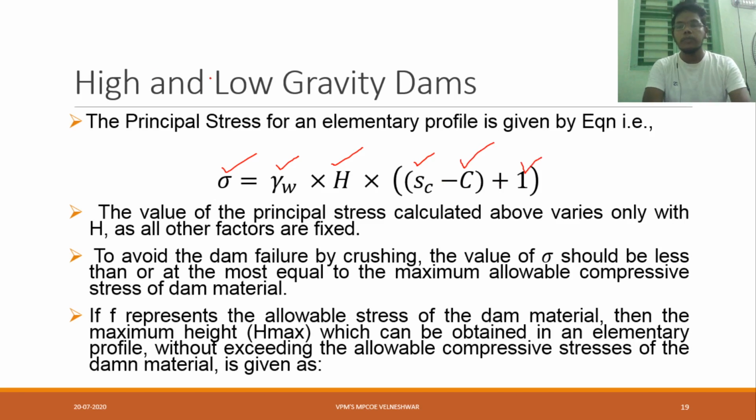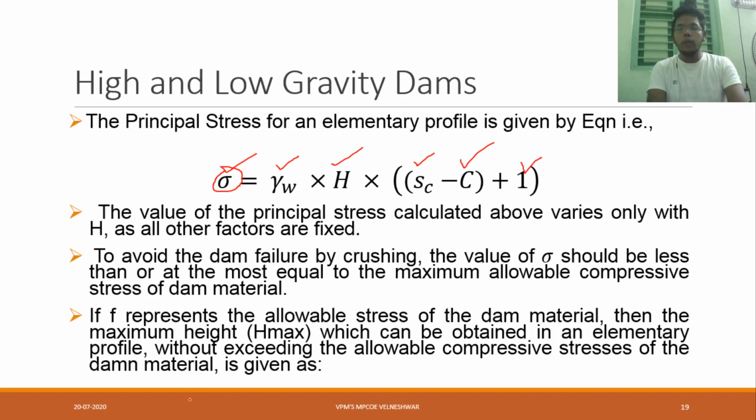This is the formula. The principal stress calculated above varies only with H, as all other factors are fixed. Specific gravity is fixed, unit weight is fixed, so we can find the value of sigma.